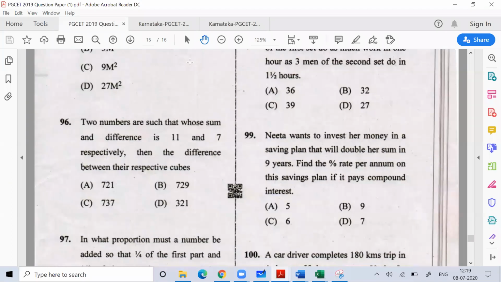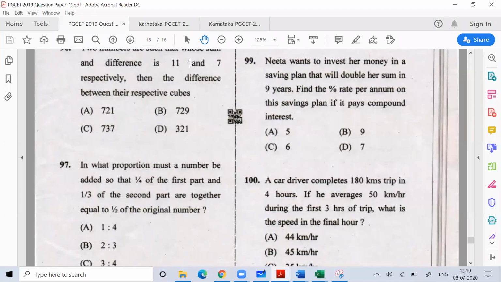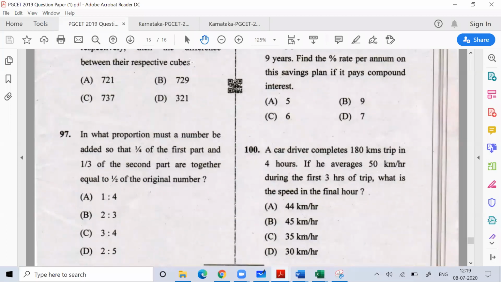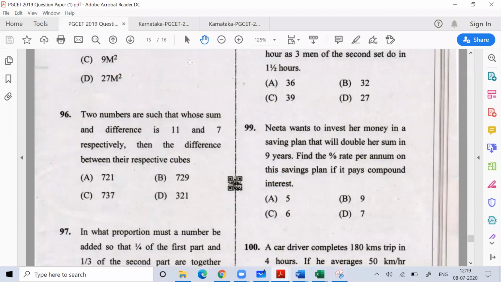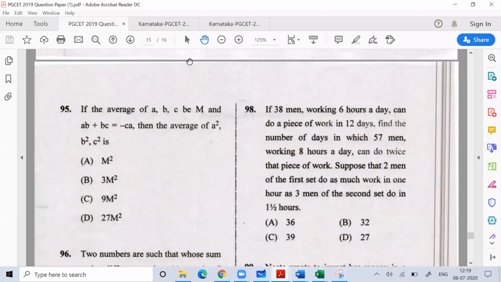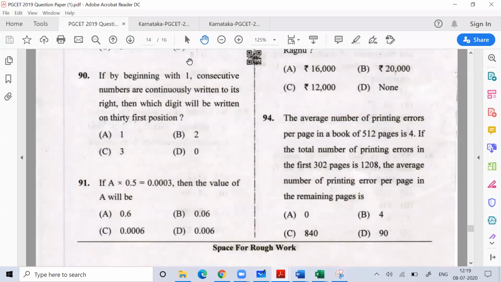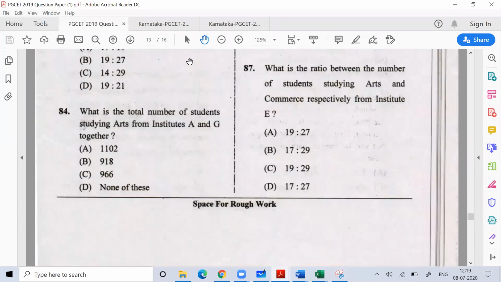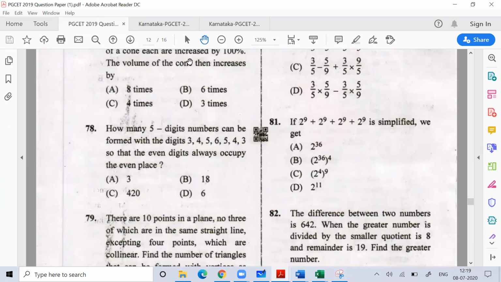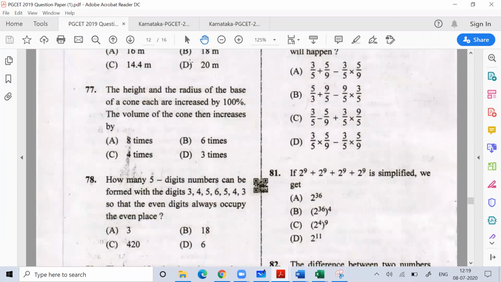And 95, 96, 97 is a wrong question. Those students who wrote 96 got grace marks for that. 100 we did. 99 was wrong. 98 is a good question, just based on time and work. We'll discuss later on.